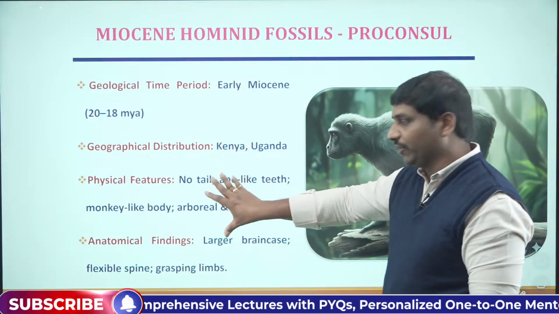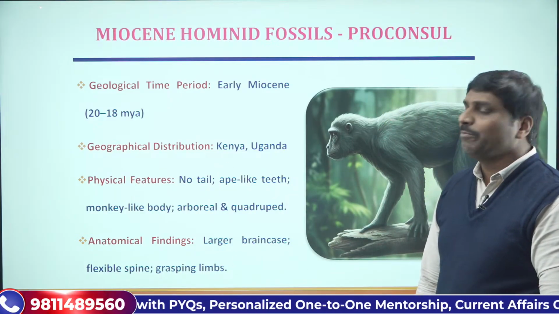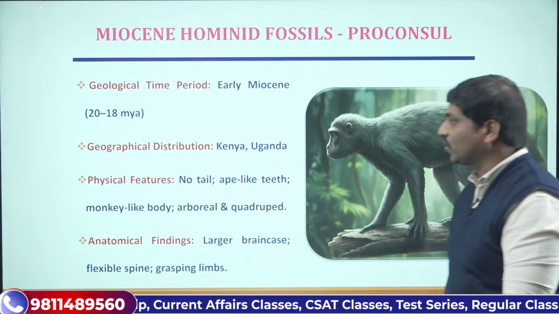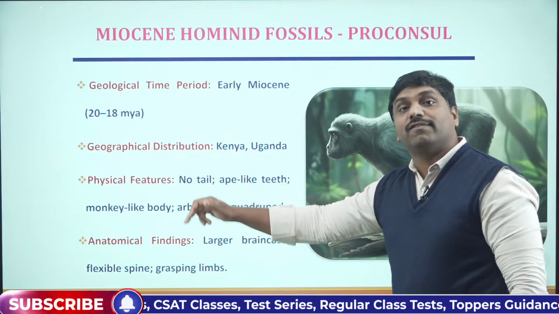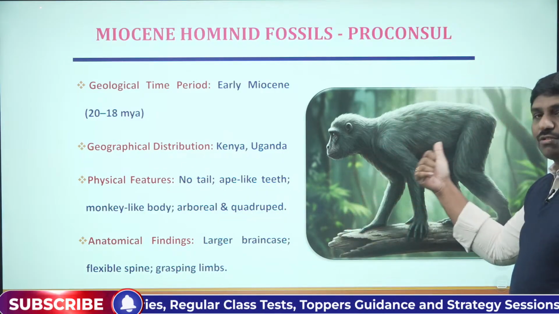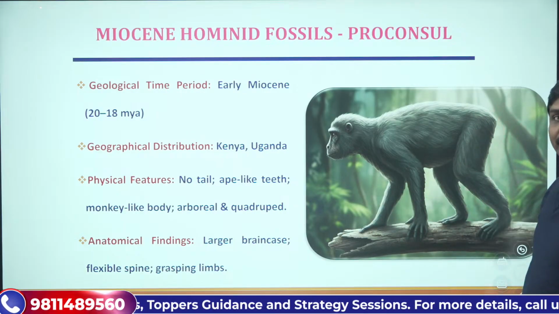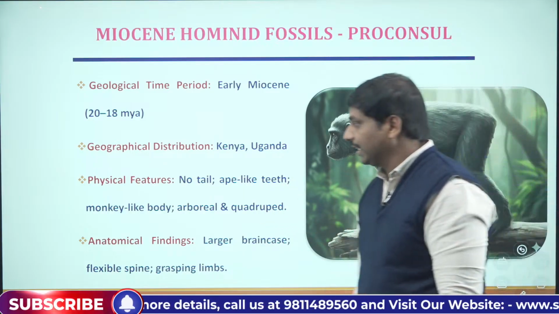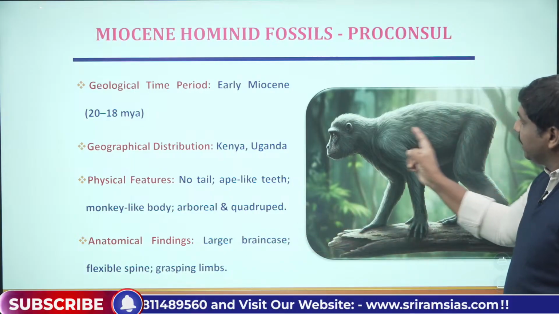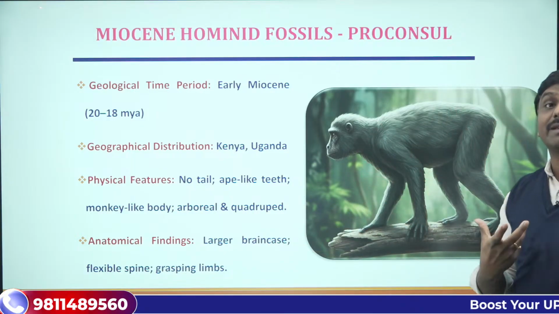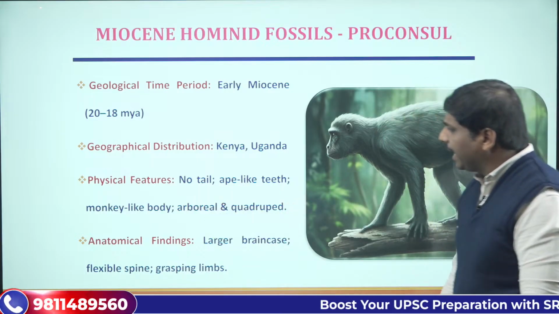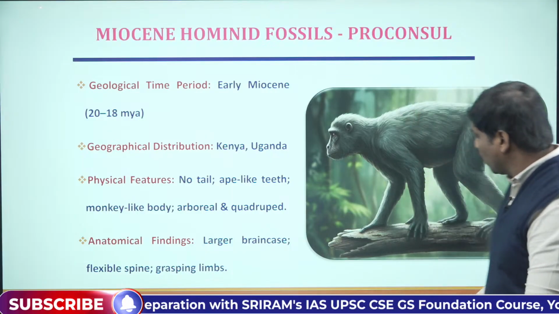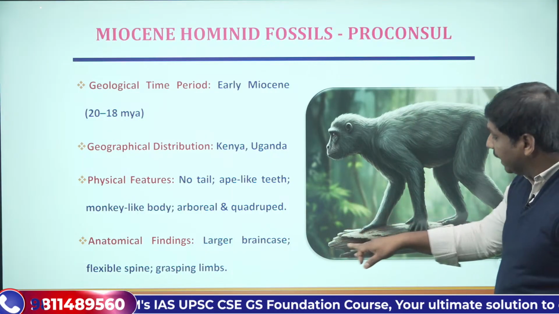Then what are the physical features? This is a very important thing. Look at the features and try to imagine them in the image. First, loss of tail. There was no tail for this species. Try to look at this image: there is no tail for this Proconsul. Then ape-like teeth, monkey-like teeth were there. Then monkey-like body. Can you see the body of this animal? It looks monkey-like. And it was arboreal and quadrupedal. Quadruped: can you see it is walking on four legs and it is on the trees.